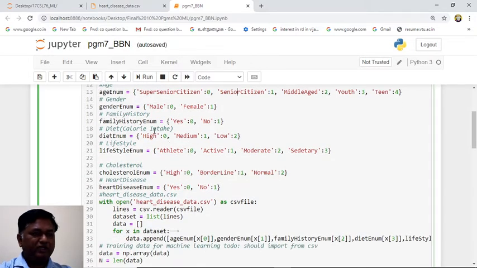1. Family history: yes, they had this disease earlier, yes and no, 0 and 1. Diet has 3 categories: high diet, people following a high diet, medium diet, and low diet. So 3 categories. Lifestyle has 4 categories, 0 to 3: athlete, active, moderate and sedentary. So these are the 4 categories. And cholesterol level has 3 categories: high, borderline and normal.